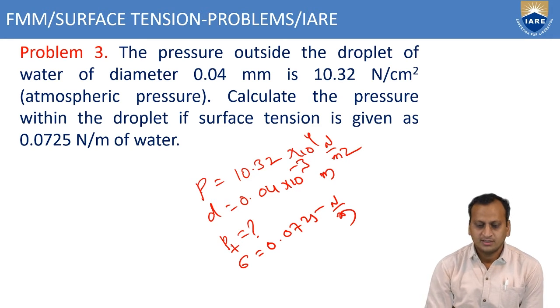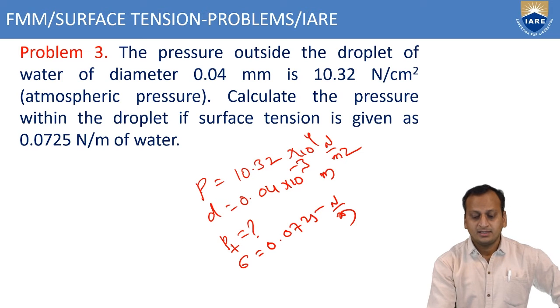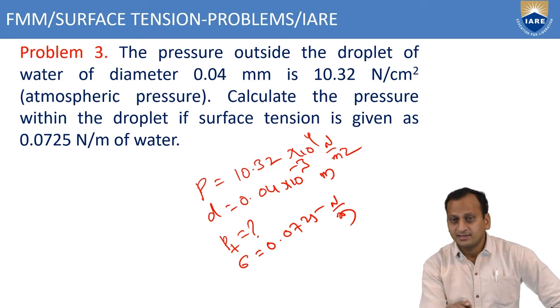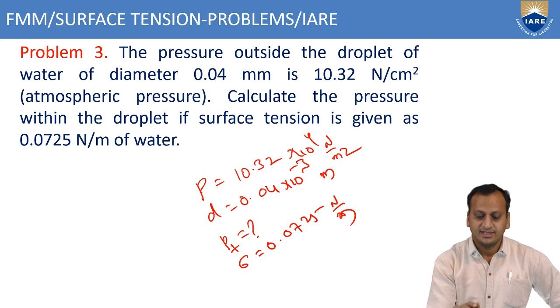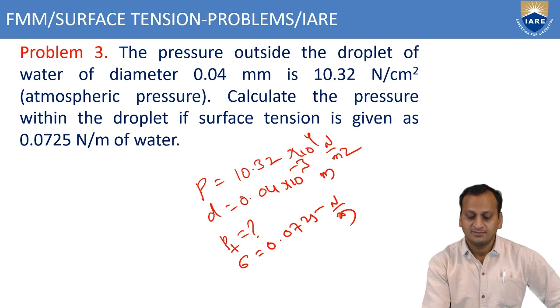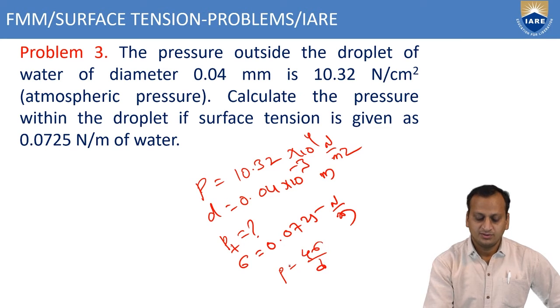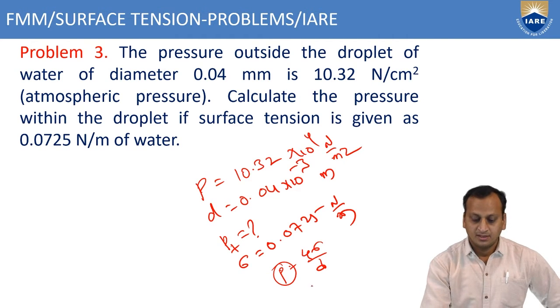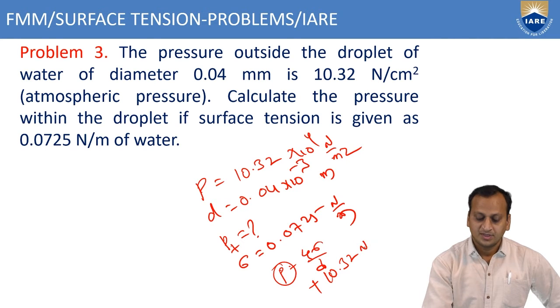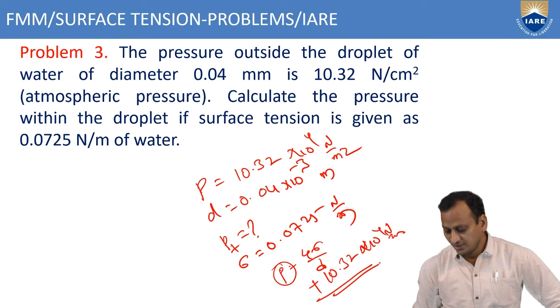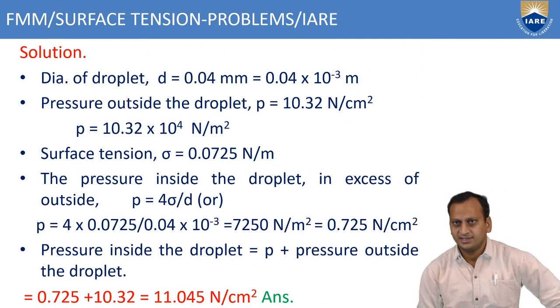For finding that, we first have to calculate the pressure acting inside due to surface tension on a water droplet, P equals 4 sigma by D. This should be added to 10.32 into 10 power 4 Newton per meter square. Then you will get the total pressure. This is how you calculate the total pressure.